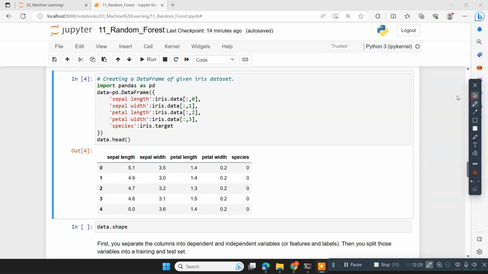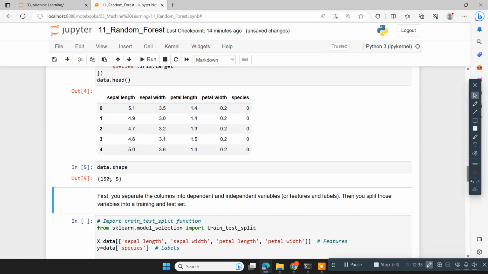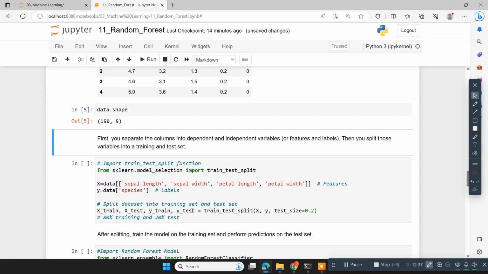I'm checking the shape of the data. Shape means the number of rows and number of columns. You can see 150 rows and 5 columns. This is clean data, so we don't need to do any data preprocessing. I will introduce how to process and clean data when it has problems in my future sessions. So train_test_split is imported from sklearn.model_selection. As I mentioned, x has the first 4 columns, and y is the target variable. We split x and y into 80% training, and test size is 0.2, meaning 20%.